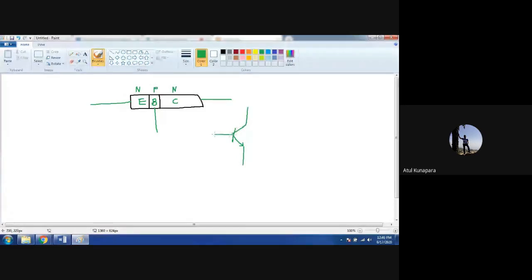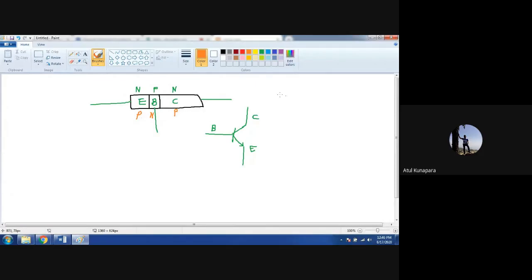Right? So this is your collector, this is emitter, and this is your base. Here, these are the transistors for the PN and NPN. If it is PNP, then the material will be different like this. You can show it like here: emitter is going to be type P, base is going to be type N, and collector is going to be type P. So then it is called PNP transistor.